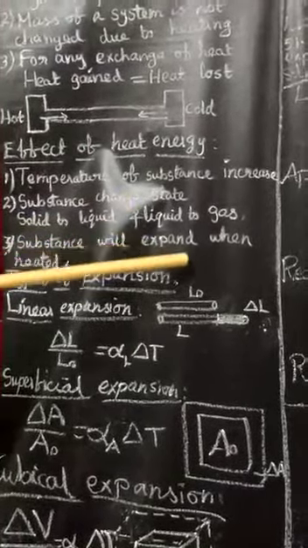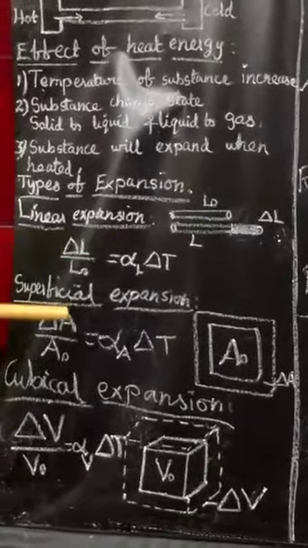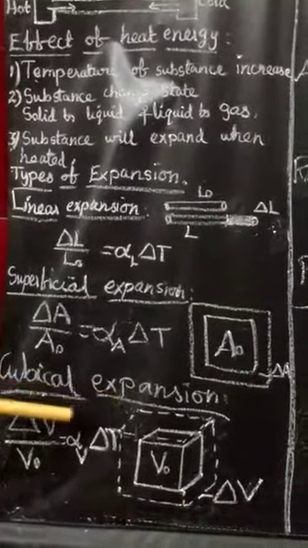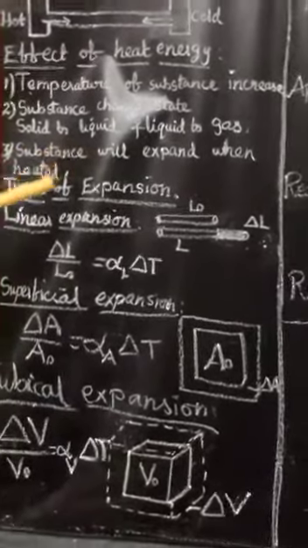So what are the expansions we will see here? Now we have to see about the 3 types of expansion. First one, linear expansion. Second one, superficial expansion. Third one, cubical or volume expansion. So these are the 3 expansions that occur when you apply heat energy.